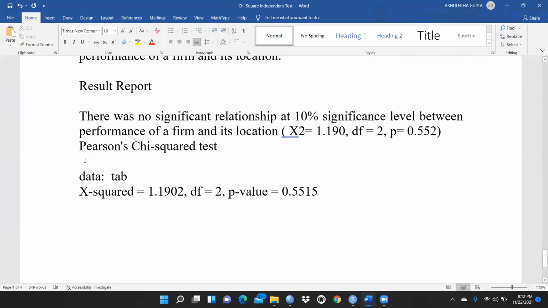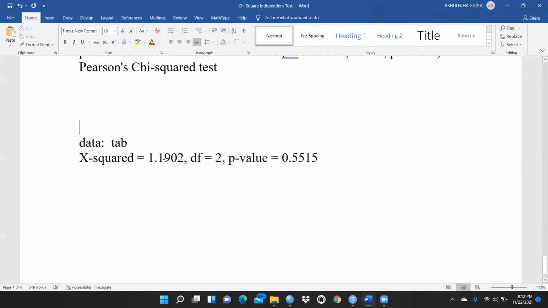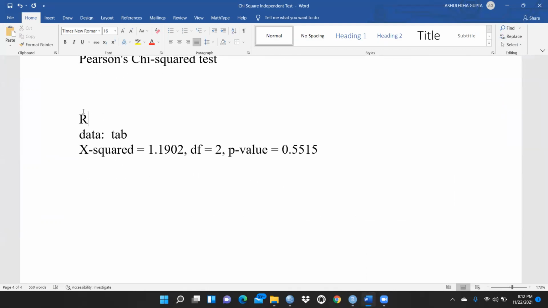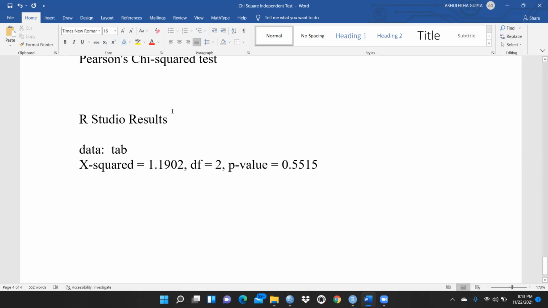You can see here, these are my RStudio results. Then we will compare with our SPSS results. You can see here the p-value is 0.5515. That means it's far greater than 0.05.